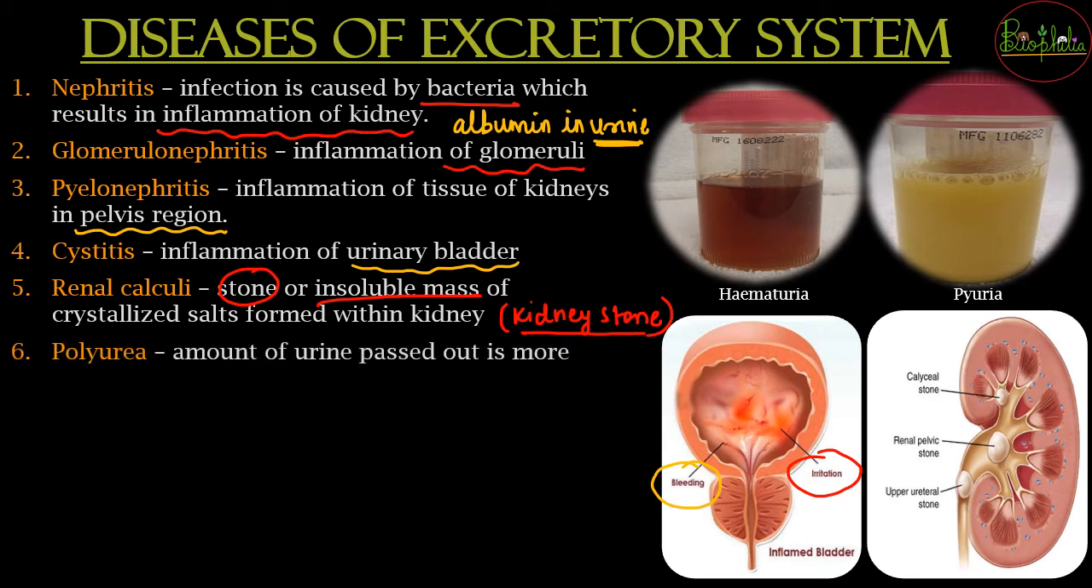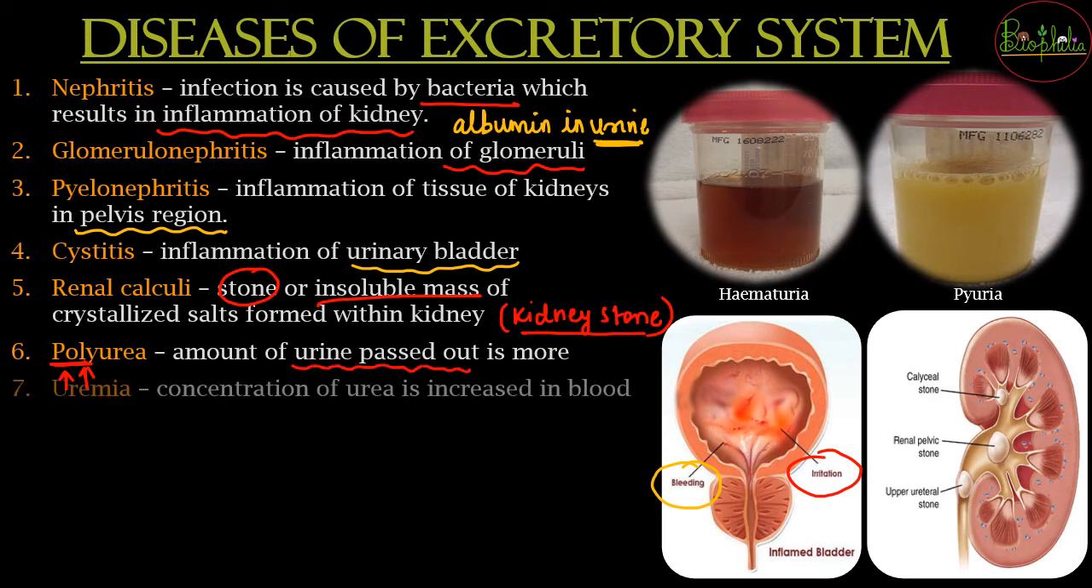The next is polyuria. What is poly? Poly means there is an increase. So once there is an increase in the amount of urine passed, that is polyuria. The next is uremia. Uremia, what is it? Once there is an increase in the concentration of urea in the urine, it is normal, but if the concentration of urea increases in the blood, then it is abnormal, it is a disease condition. Where should urea be seen? It should be in the urine and it should not be in the blood. So that is uremia.